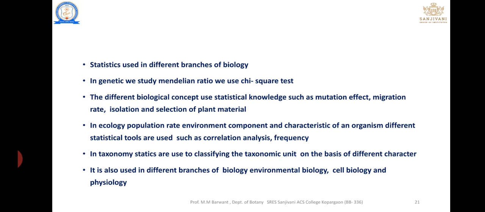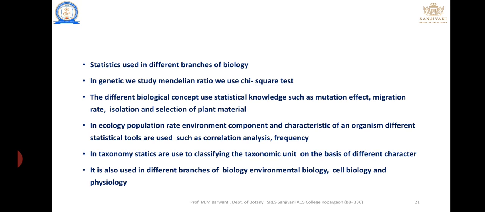Chi-square test is nothing but a test developed by the scientist Chi. That test is known as a chi-square test. The different biological concepts, such as mutation effect, migration rate, isolation, and selection of plant material, also need statistical knowledge. For that, statistics is applicable.